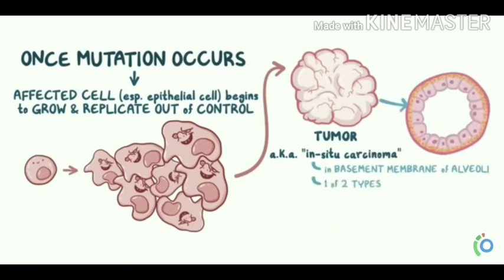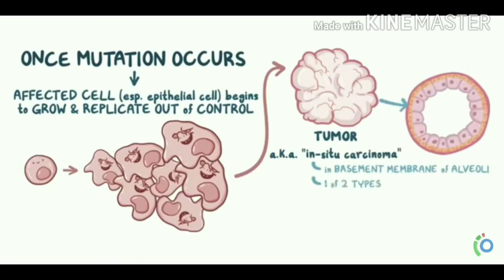After the mutation occurs, the epithelial cells begin to grow and replicate out of control, and they form a tumor. This tumor is also called an in situ carcinoma, which is initially localized within the basement membrane of the alveoli, and these are of two types.